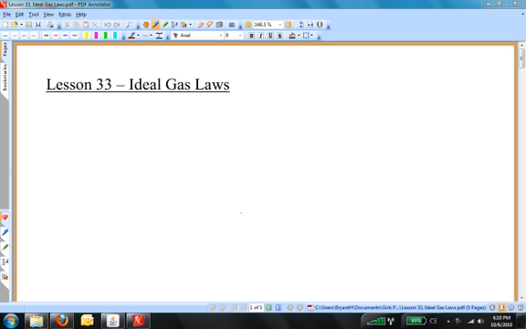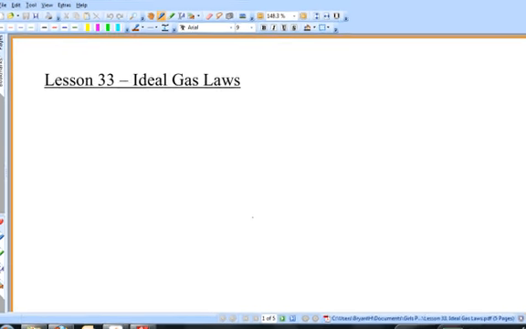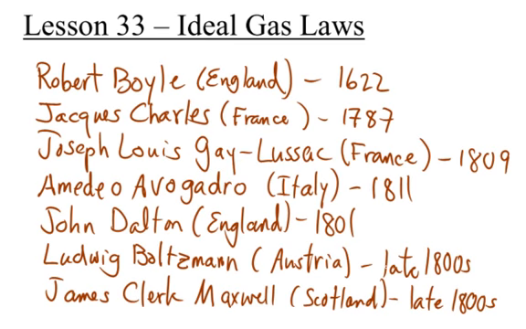When we deal with ideal gas laws, there are several historical figures that come to mind, and you will not be asked these names on the AP exam, but it would be remiss of me as an instructor not to mention some of these folks. Let me write their names down, and we'll talk about them in turn in particular future moments in time. Here are some of the giants that have developed one or another idea dealing with ideal gases. Boyle, Charles, Gay-Lussac, Avogadro, Dalton, Boltzmann, Maxwell.